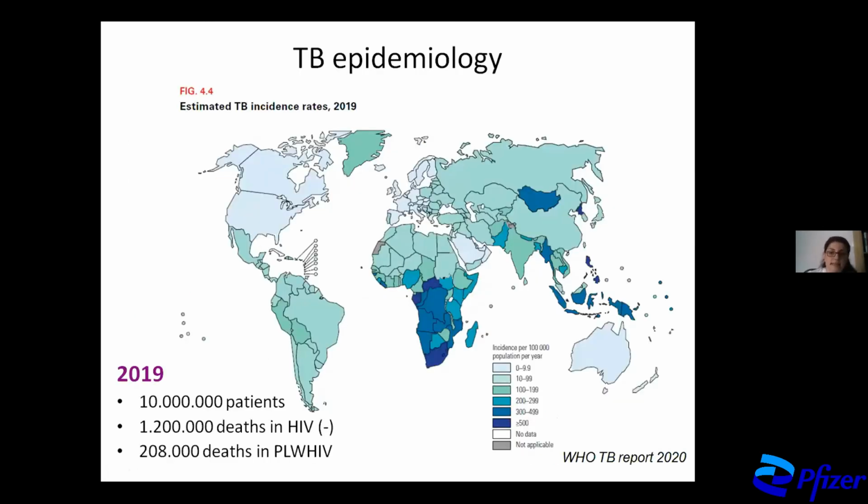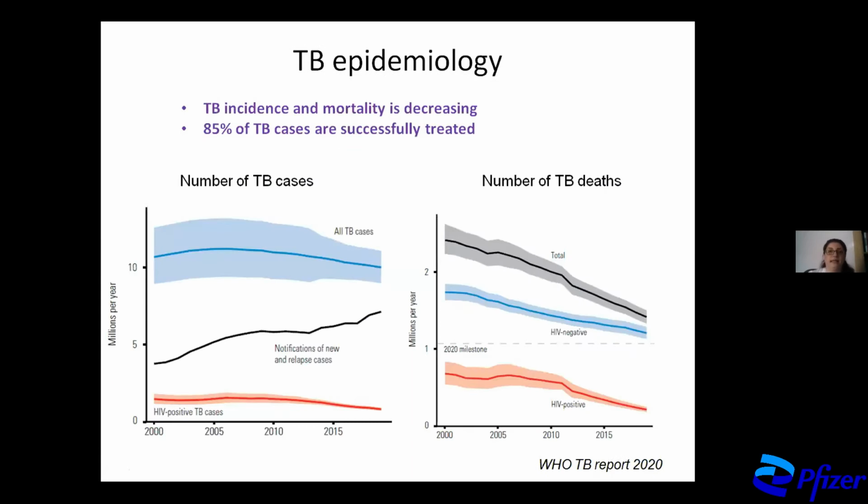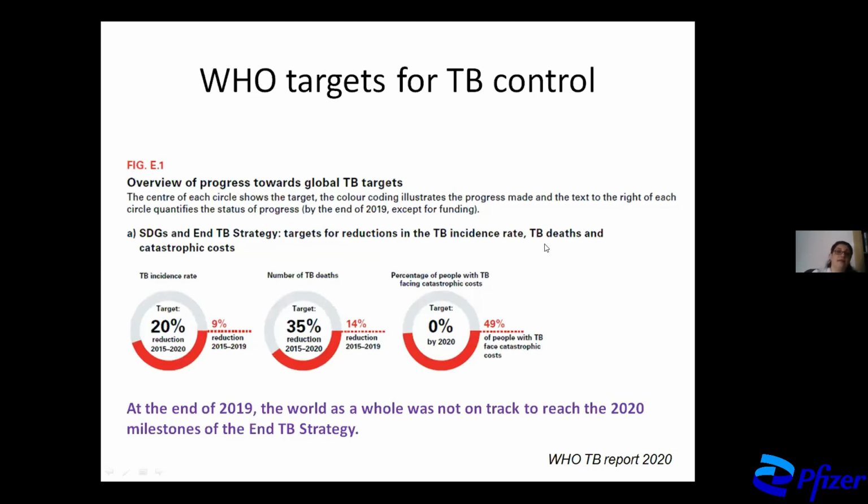What about TB? TB epidemiology around the world in 2019, you can see that the incidence is higher in Africa and, of course, in several parts of Asia. We had more than 10 million patients with TB in 2019 and around 1,500,000 deaths. The incidence of TB is decreasing slowly, but decreasing, and that is also the case for TB deaths. However, the targets for TB control set by the WHO will not be met.